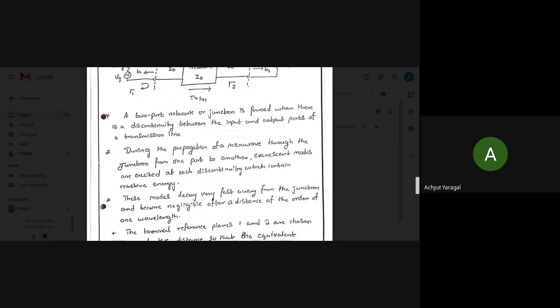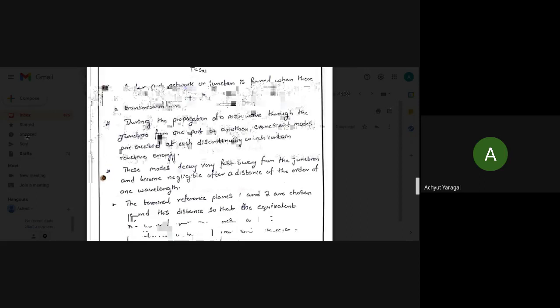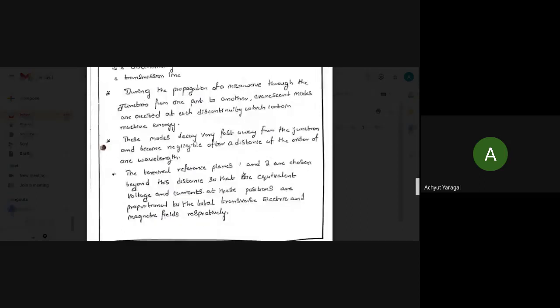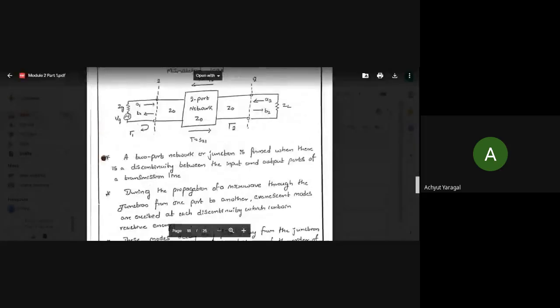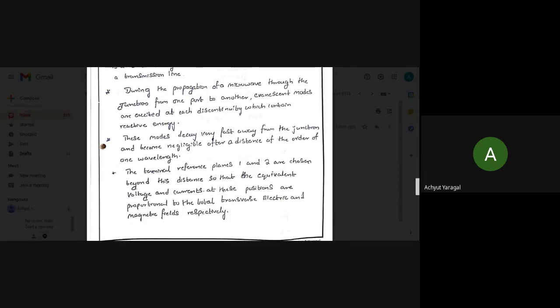So the terminal reference planes 1 and 2 in the diagram are placed just beyond this distance. The equivalent voltages and currents at these positions are proportional to the transverse electric and magnetic fields respectively.